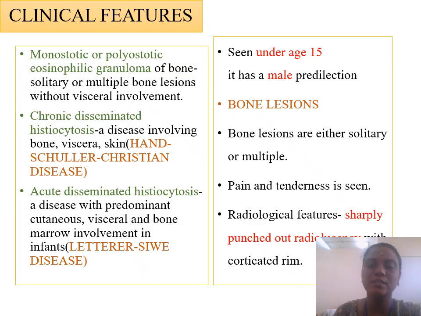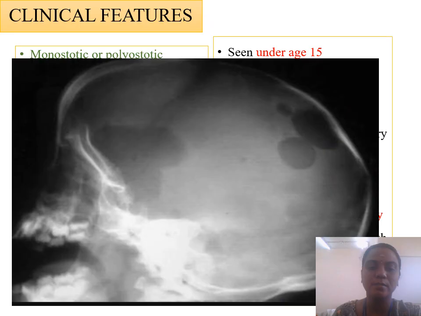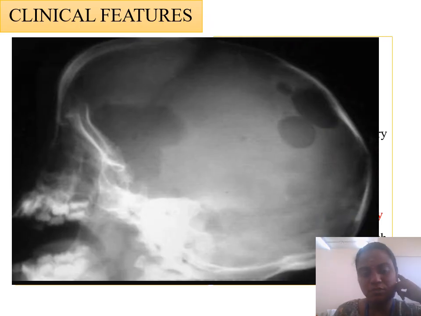They are usually seen under age 15 and have a male predilection. The bone lesion can be either solitary or multiple. Pain and tenderness are common. Radiographic features: it exhibits sharply punched out radiolucency with a corticated rim. So multiple punched out lesions can be seen in this Langerhans cell type of histiocytosis.